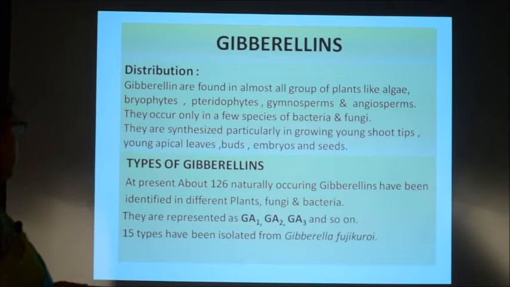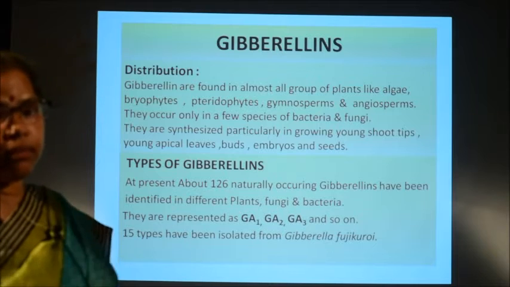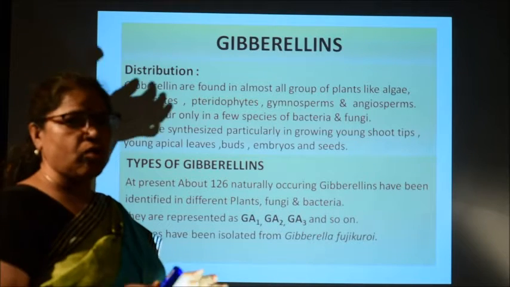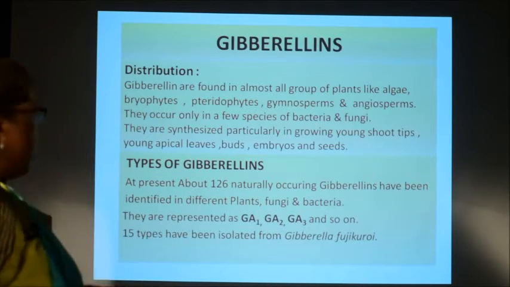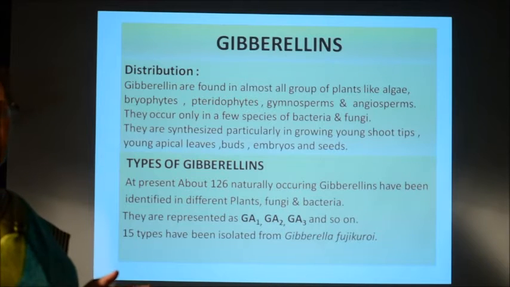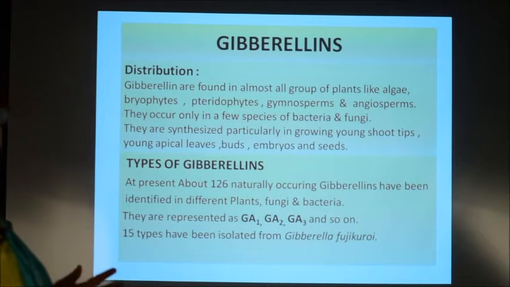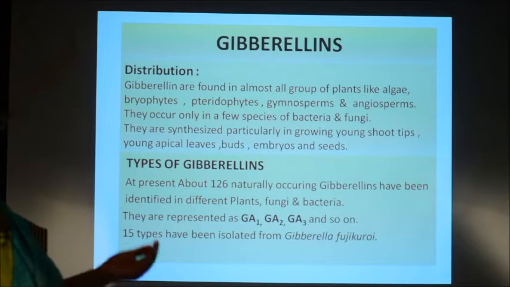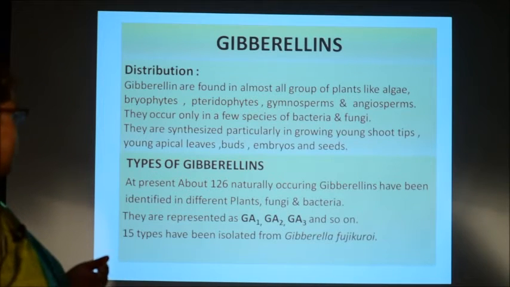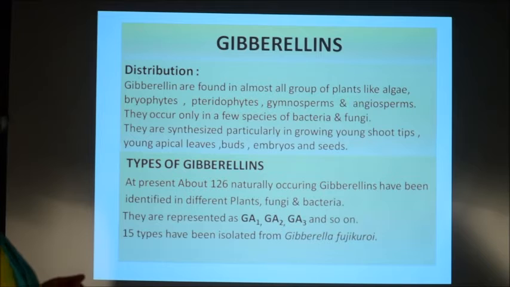Then about the distribution, we find gibberellin in almost all types of plants like algae, bryophytes, pteridophytes, gymnosperms, angiosperms, and in very few species of bacteria and fungi. And in plants, they are found particularly in the growing young shoot tips, young apical leaves, buds, embryos and also seeds. This is about their distribution.